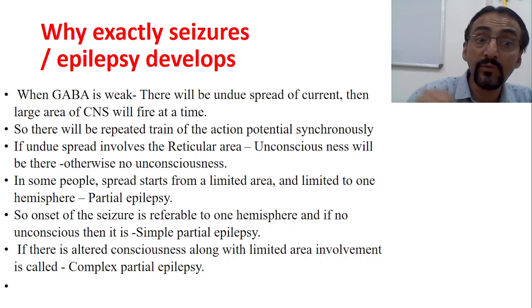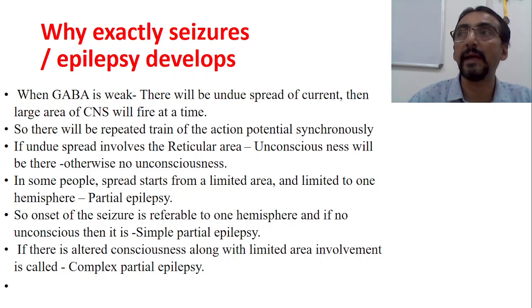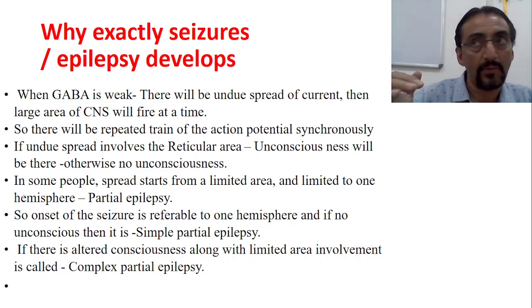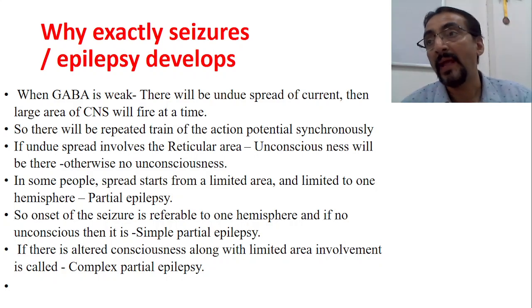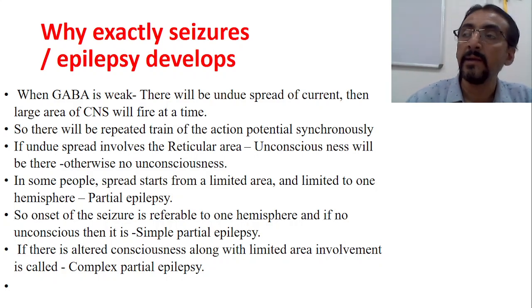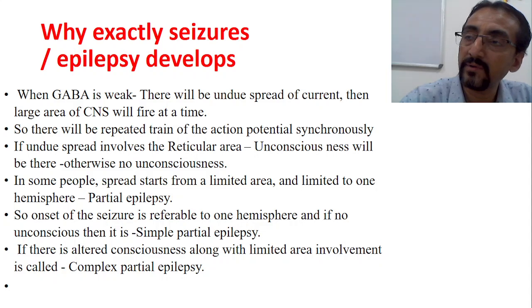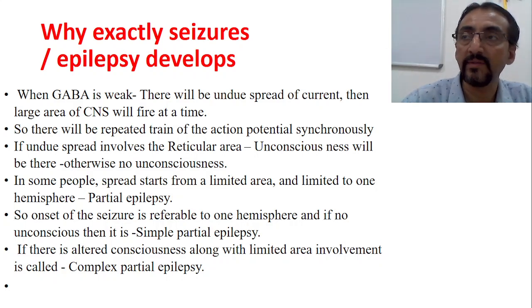So if undue spread involves the reticular area, understanding this part is very important. Abnormal electrical discharge may start from one localized area within the brain, from the cerebral cortex, or it may involve multiple areas.